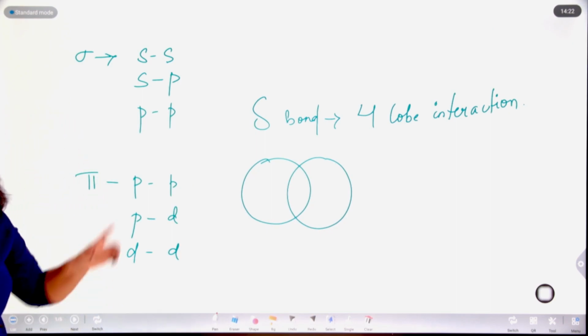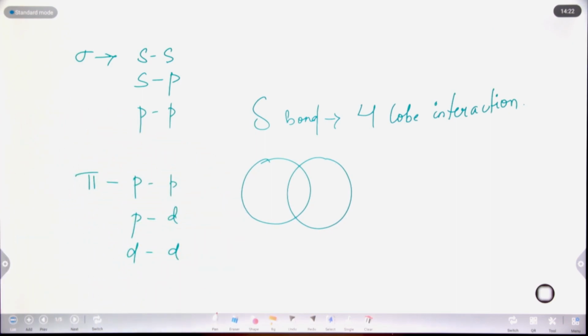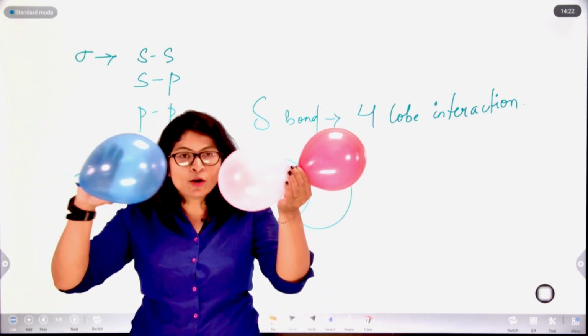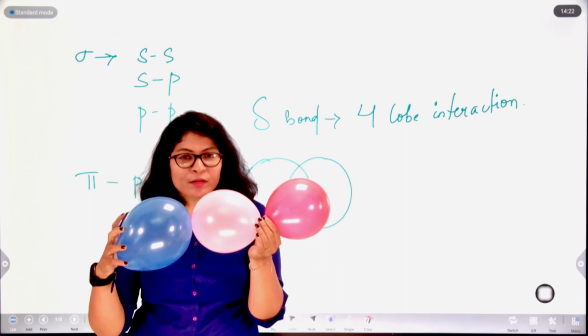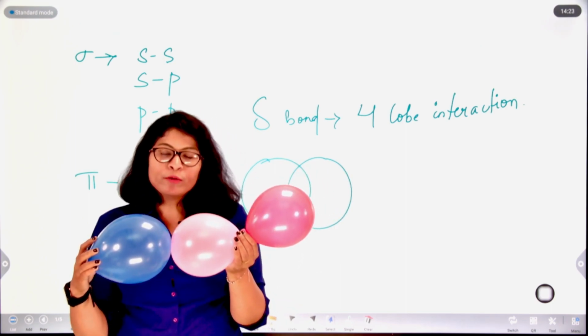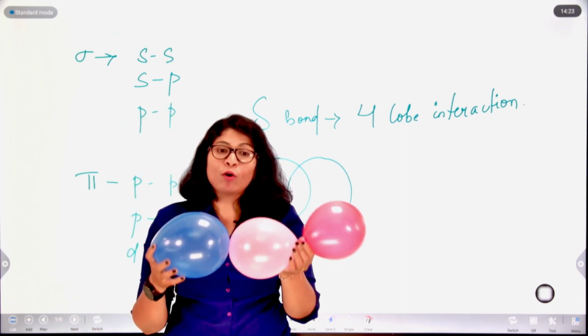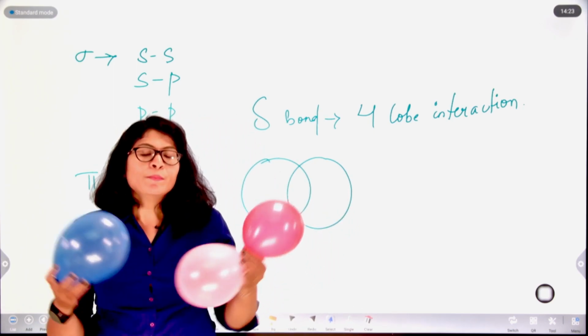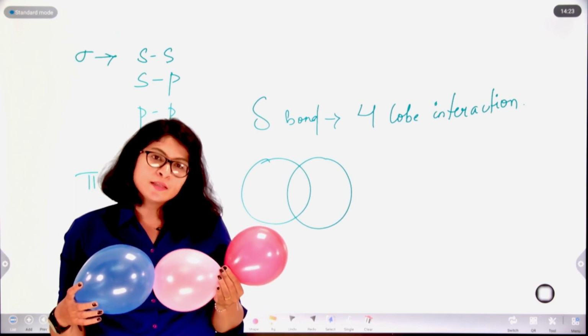Next is S-P. So how will it be? This is our p orbital. This is the internuclear axis. Along the internuclear axis, the bonding will happen. Whatever bond formation is being formed along the internuclear axis is basically the sigma bond, and perpendicular to the internuclear axis is the pi bond.